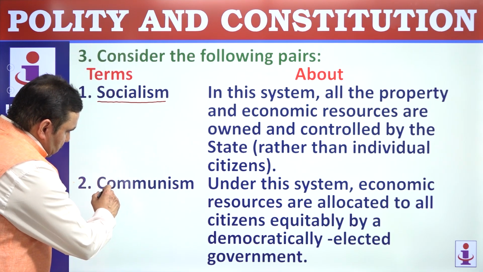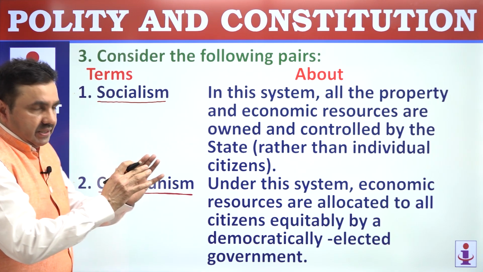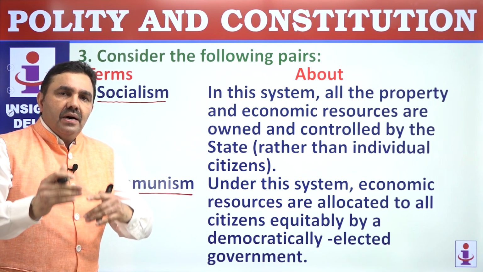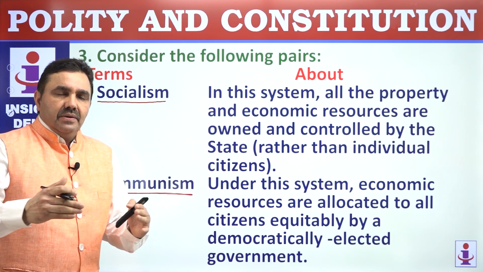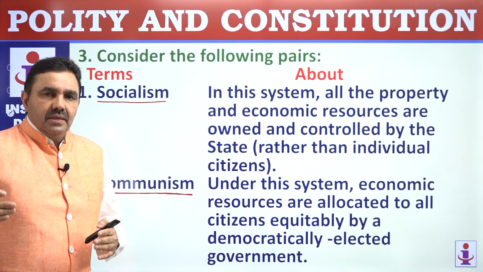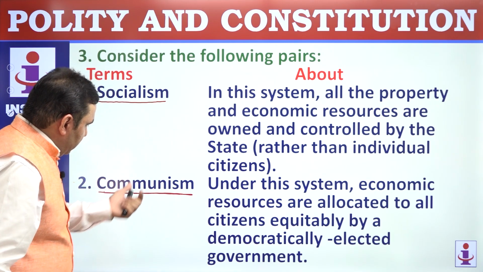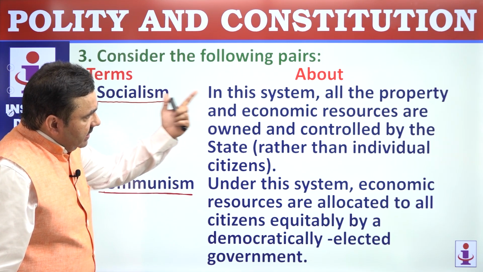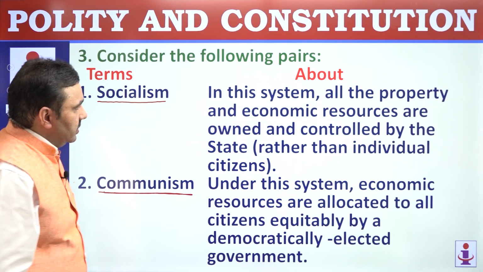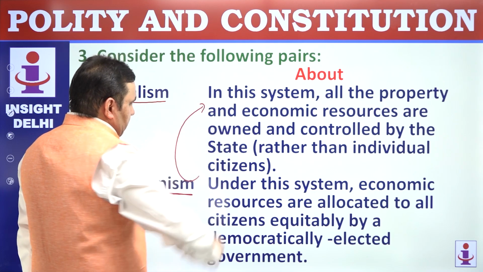Communism says no private ownership of any kind. Every resource shall be owned by the state. Actually, communism was talking about ownership of resources by community, but the way it happened in practical sense, the way it was seen in Russia and other countries of communist system, we found that this was ownership of state. In this system, all the property and economic resources are owned and controlled by state. So this is communism, not socialism.